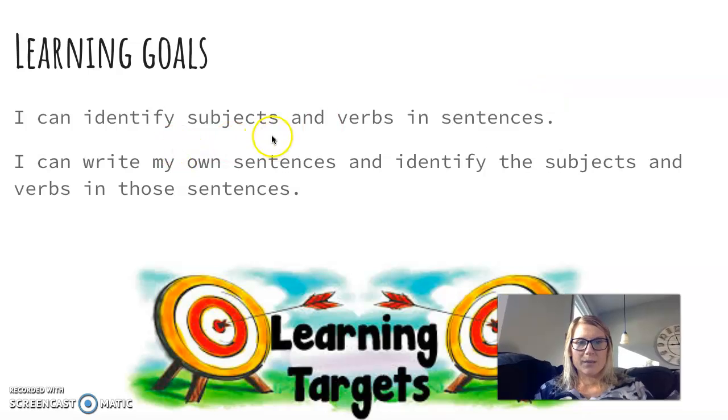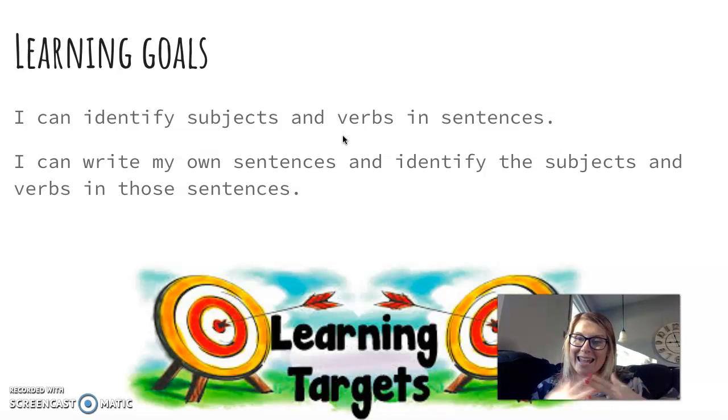We're identifying subjects and verbs, and it really seems like we understand subjects. Phew, that's 50% of the work. Your problem, though, is that you guys are messing up verbs. I think you forget that sometimes verbs are action words, but sometimes verbs connect. Words like is and was and are and am are also verbs. So you have to think about what follows the subject. Usually that's going to be the verb. So your goals are to identify them.